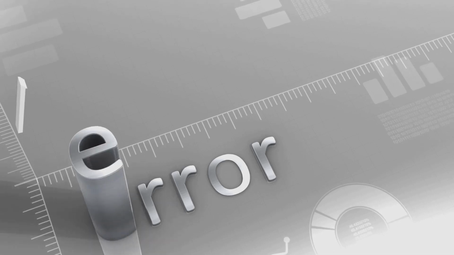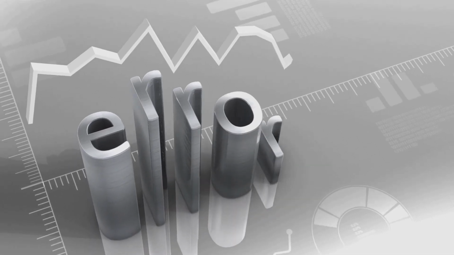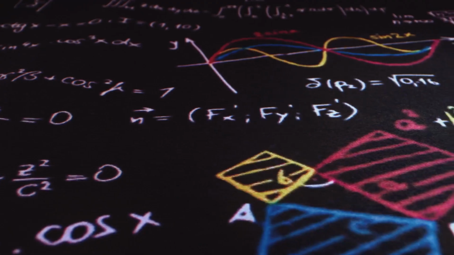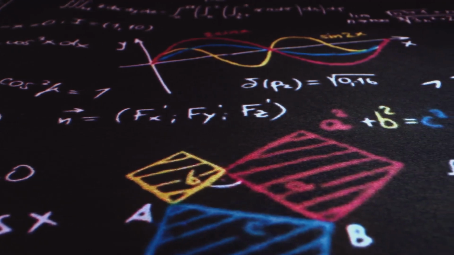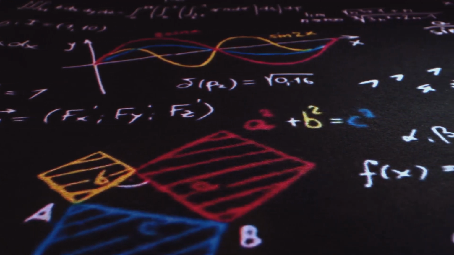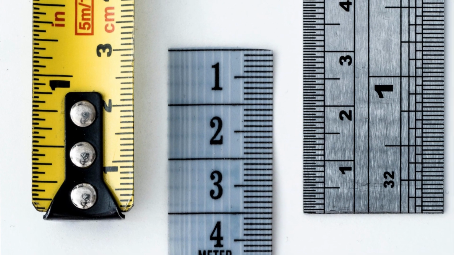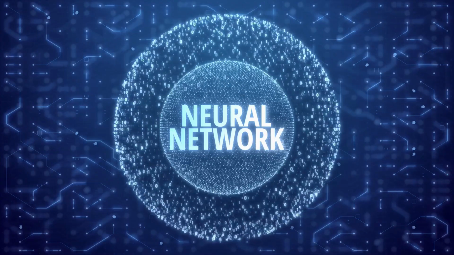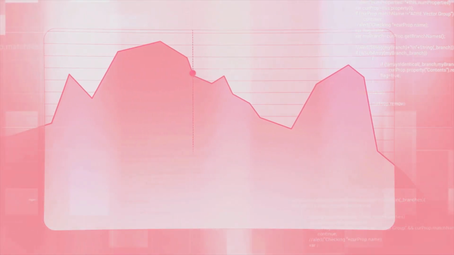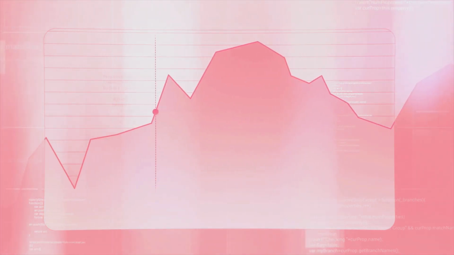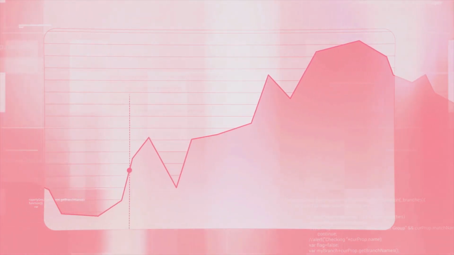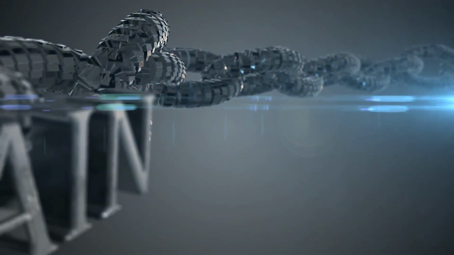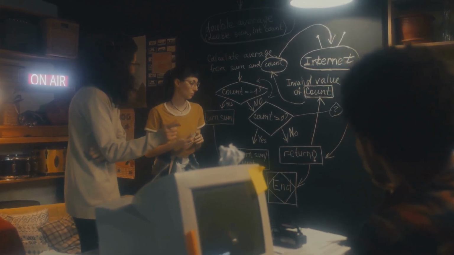Our goal is to find the sweet spot, the set of calculations that minimize this cost, leading to the most accurate output. There are different types of cost functions, each with its own way of measuring the error. It's like having different types of rulers, each best suited for a particular measurement. The choice of cost function depends on the specific problem we're trying to solve. Now, how do we find the minimum cost, the point where the error is the smallest? That's where the dynamic duo of chain rule and gradient descent come into play. Get ready for some teamwork.